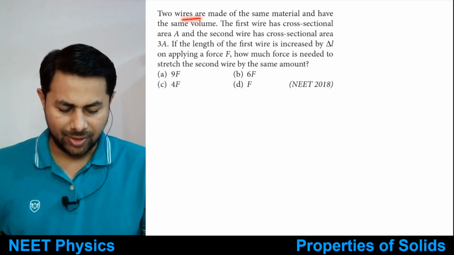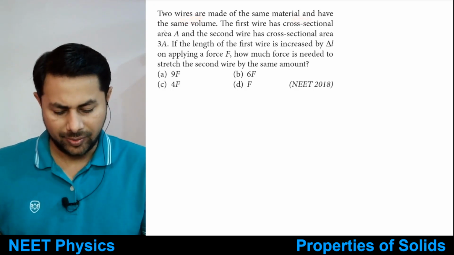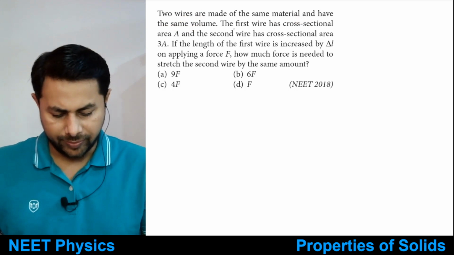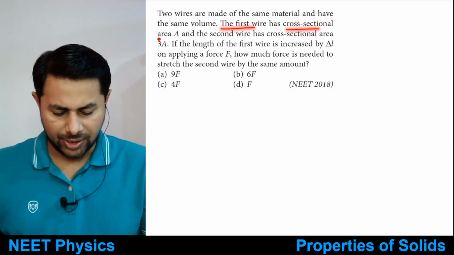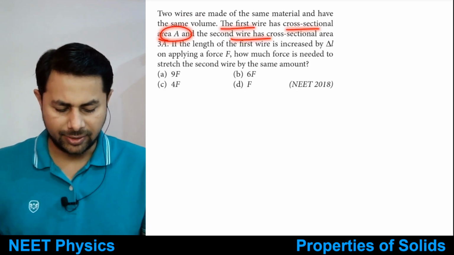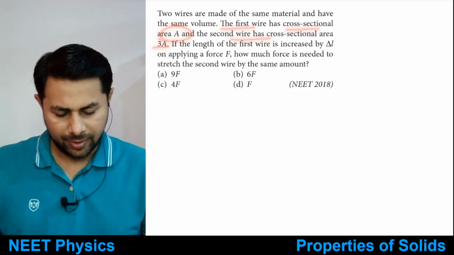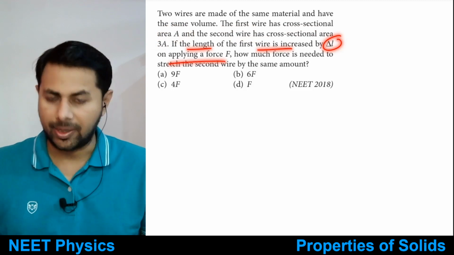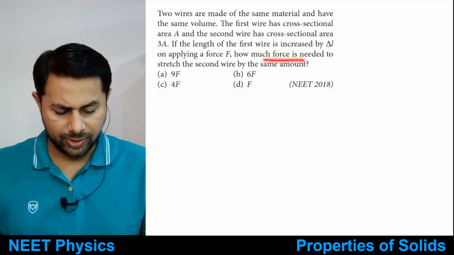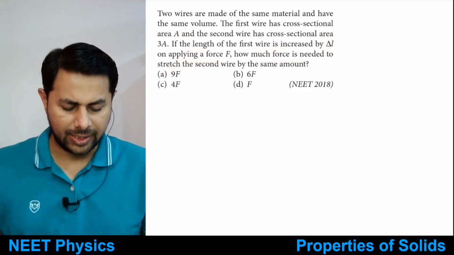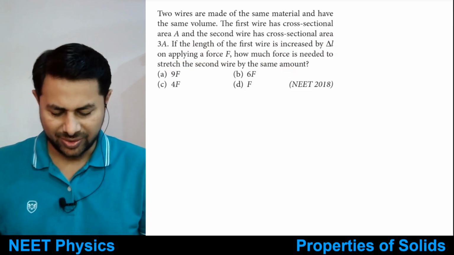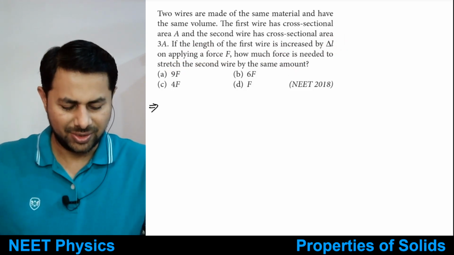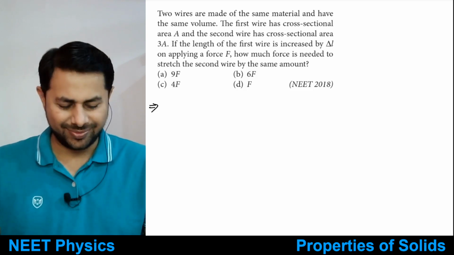Two wires are made of the same material and have the same volume. The first wire has cross-sectional area A, the second wire has cross-sectional area 3A. If the length of the first wire is increased by delta L on applying force F, how much force is needed to stretch the second wire by the same amount? Okay, so this is the problem.